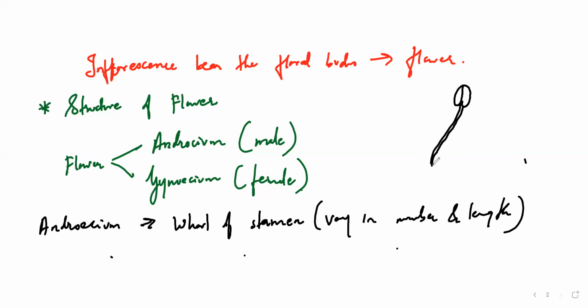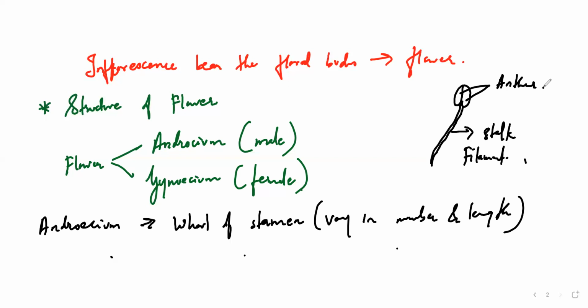The stalk-like thing you can see over here is called the stalk, the common name, but it's also called the filament. And the upper part, these two things you can see here, is called the anther. This is the general basic structure of the androecium.